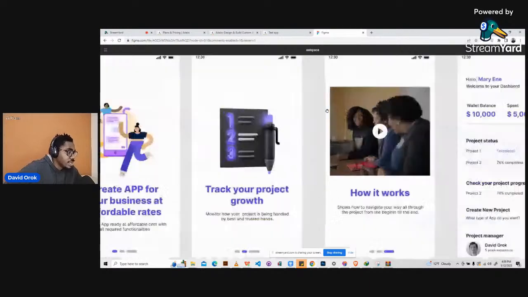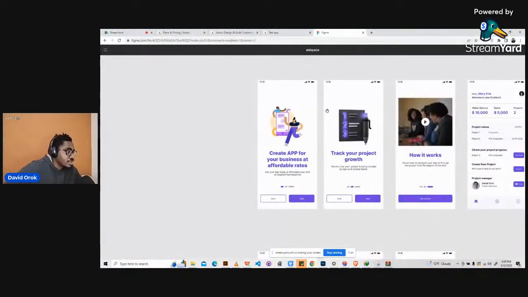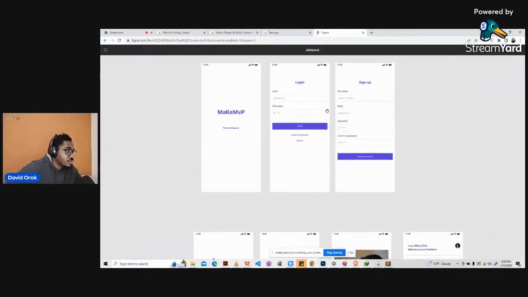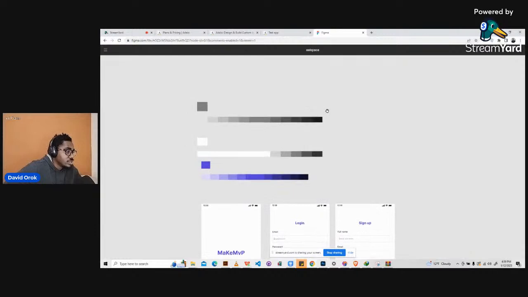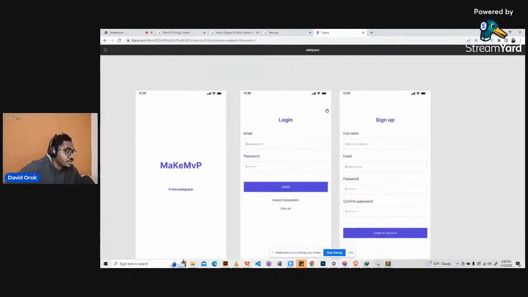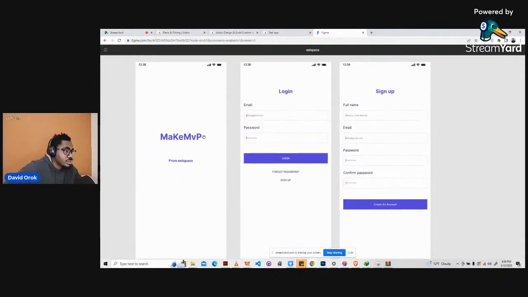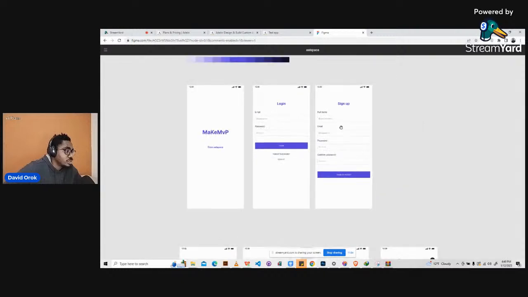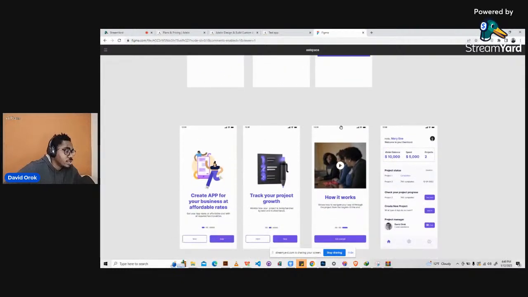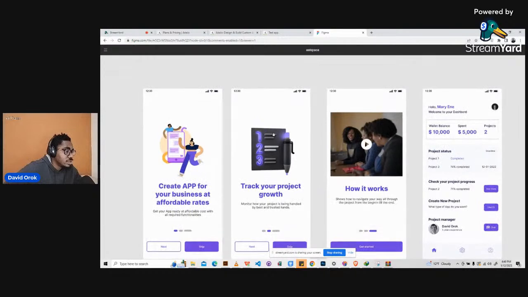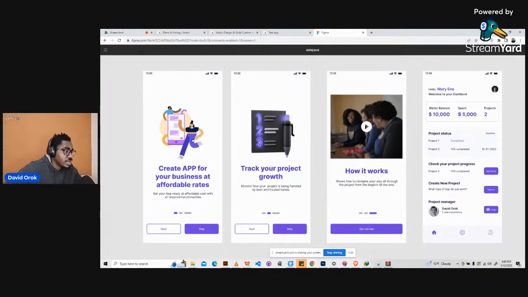So this is my screen, and these are the different designs on Figma. I will try to show you all of it. Just like we have been working on, there is a splash screen here, which is just for the logo, and of course for space, anything you want to put here. So Make MVP from Space, and then the login page, the sign up pages. All right. Then we have the onboarding screens.